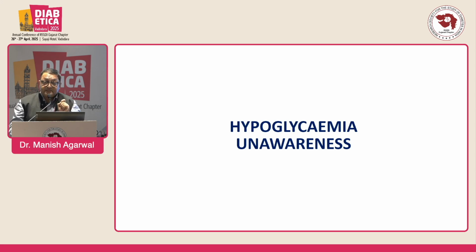Biochemically, how do we define low plasma glucose? If I talk about 3.9 millimoles, that is 70 milligram per deciliter. A blood sugar of 3.9 millimoles, less than 70, is hypoglycemia according to ADA and European criteria. And for a patient treated with insulin or OHA, a blood sugar of less than 72 milligram per deciliter is considered hypoglycemia.